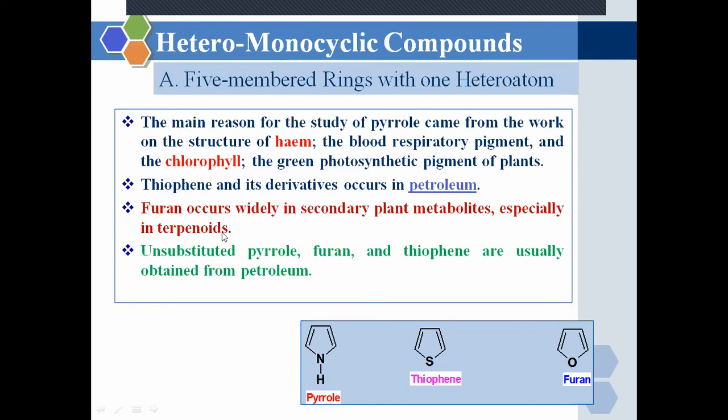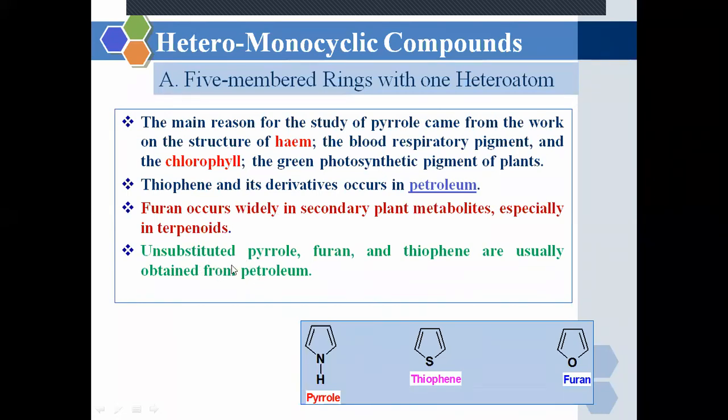Now we know many of the Ayurvedic formulations contain many alkaloids. You are going to study in pharmacognosy what alkaloids and terpenoids are. These alkaloids and terpenoids have their own importance as drugs in our metabolic activities. So furan is present in many of the terpenoid compounds, which are used as drugs and as metabolites in our life.